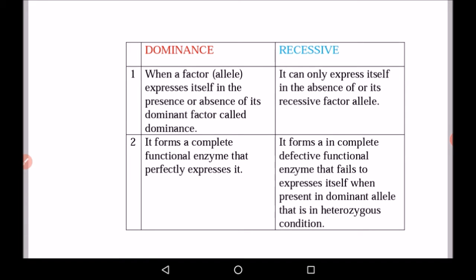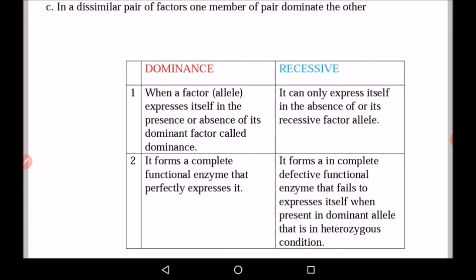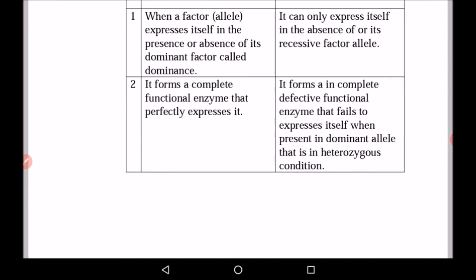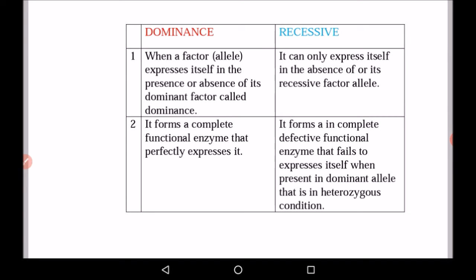Now we should know the difference between dominance and recessive. In case of dominance, when a factor or allele expresses itself in the presence or absence of the recessive factor, it is known as dominant. And recessive can only express itself in the absence of the dominant factor or allele. Allele is an alternative form of a gene. Second difference is that in case of dominance, it forms a complete functional enzyme that perfectly expresses it. Whereas in case of recessive, it forms an incomplete, defective enzyme that fails to express when present with a dominant allele, that is, in heterozygous condition.